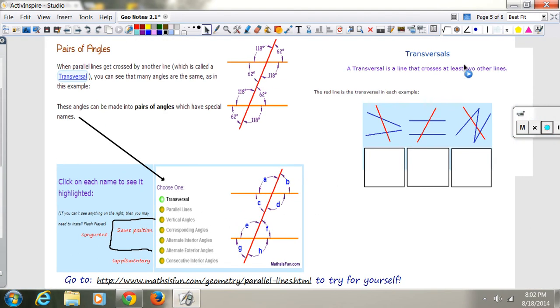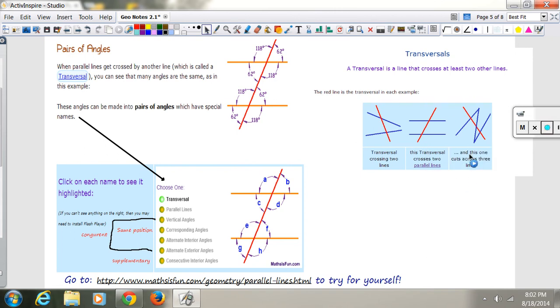A transversal is a line that crosses 2 lines. Here's a transversal that crosses 2 lines. Here's a transversal that crosses 2 parallel lines. Here's a transversal that crosses 3 lines. It just has to cross 2 or more to be a transversal. You can't just be crossing one line. So that was transversal.